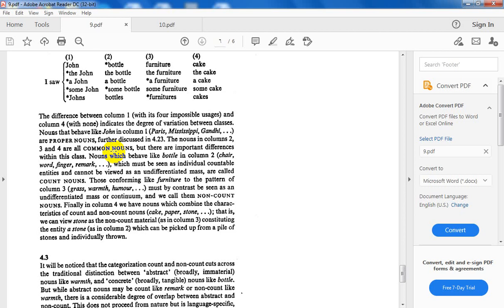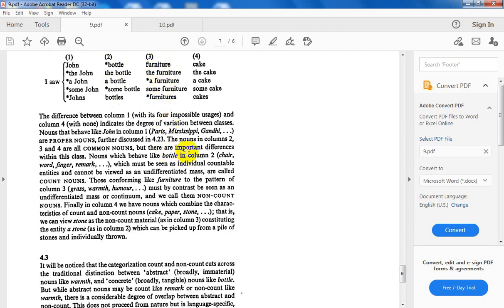Into 3 classes: count, non-count, and mass nouns. Count nouns can be counted, like books, doors, computers, phones, windows, copybooks, balls, just like bottle. Non-count nouns like water, like furniture in this book.